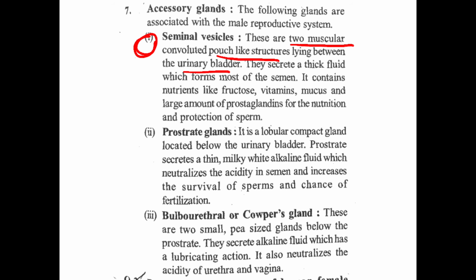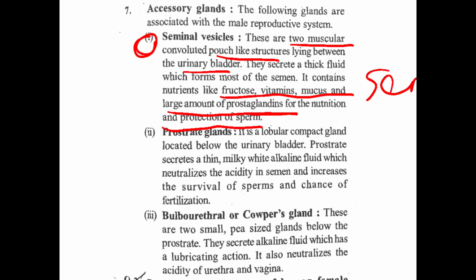The most part of the semen is formed by the seminal vesicle. It contains nutrients like fructose, vitamins, mucus and a large amount of prostaglandins. Prostaglandin is a hormone, for the nutrition and protection of sperm.